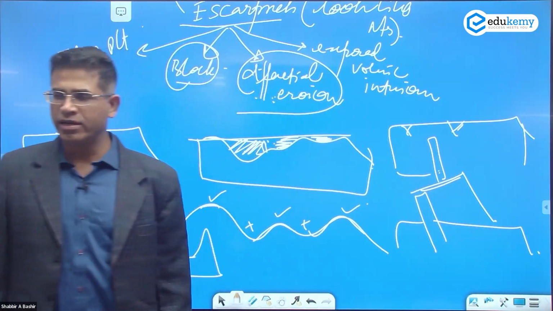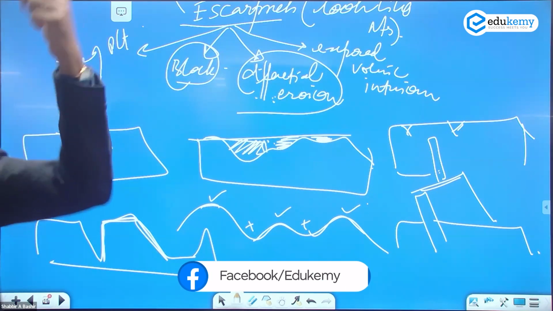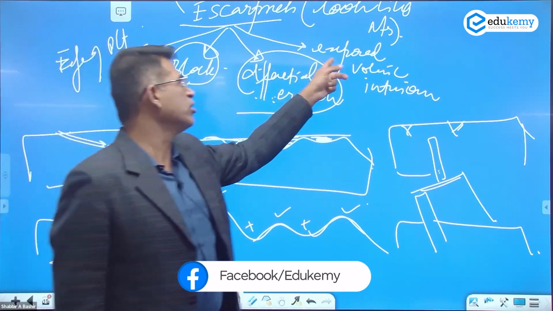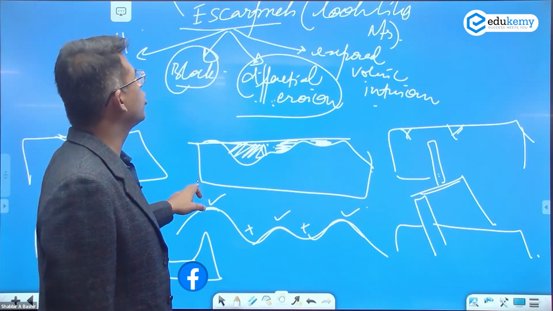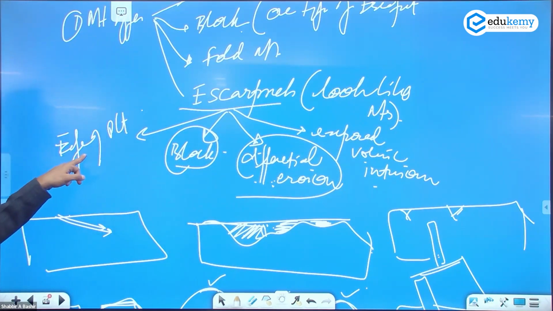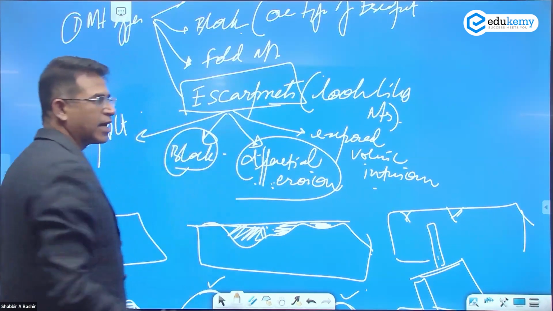It looks like a mountain. So laccoliths can get exposed. Sills can get exposed. So exposed volcanic intrusions. And then I said they can also be edges of the plateau. So just explaining what I mean by escarpments.